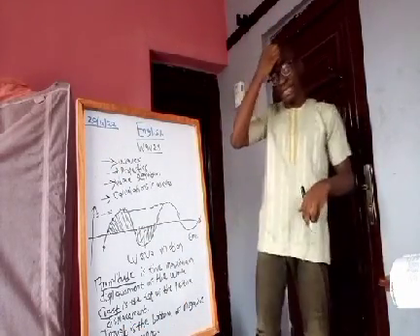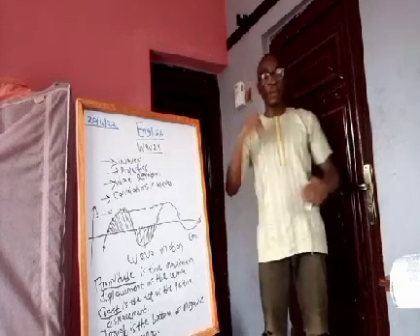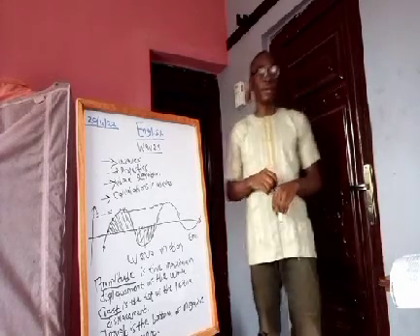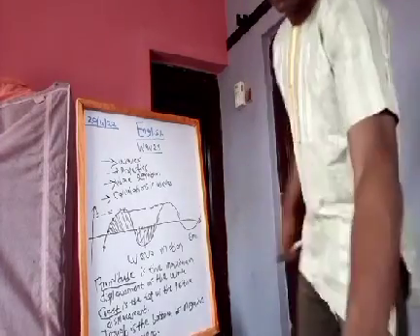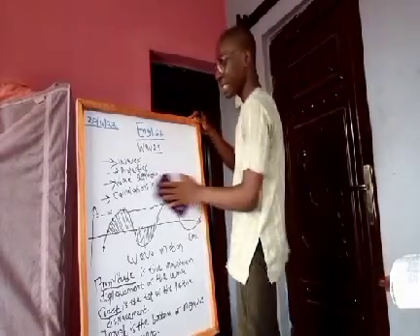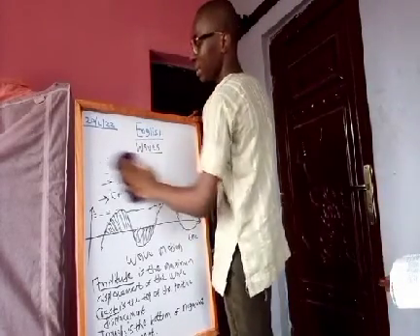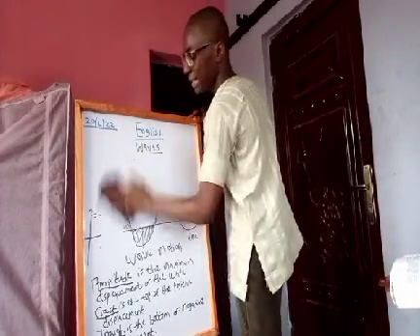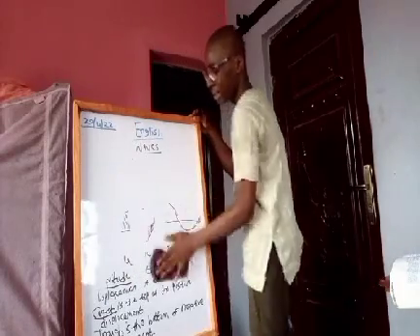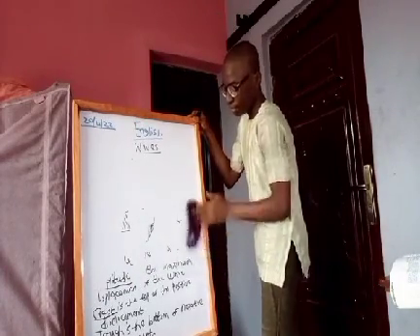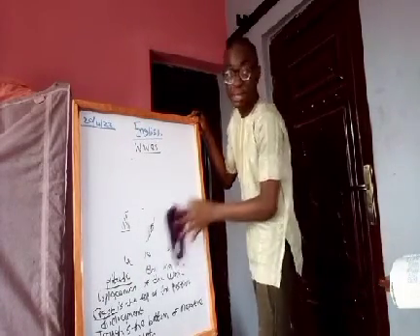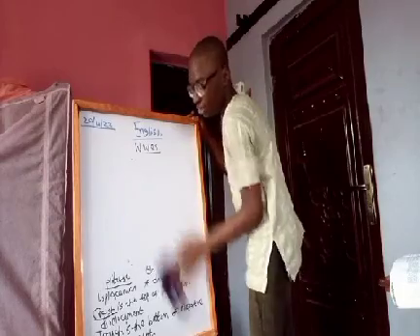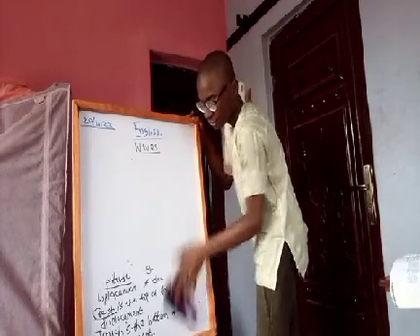We'll talk about the velocity, the frequency, the period, and the wavelength of a wave. So let's talk about that now. The velocity of anything is basically the rate at which it's moving, right? So the velocity of a wave is the rate at which the wave is moving with time. And that velocity of a wave is measured in meters per second. That is the unit of wave velocity.